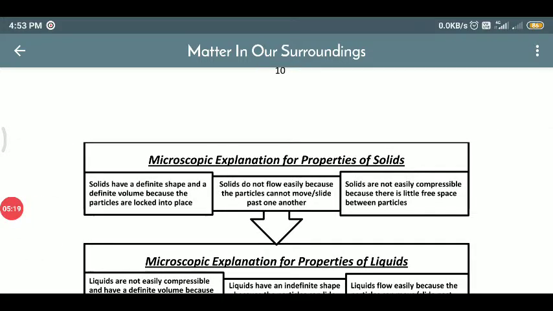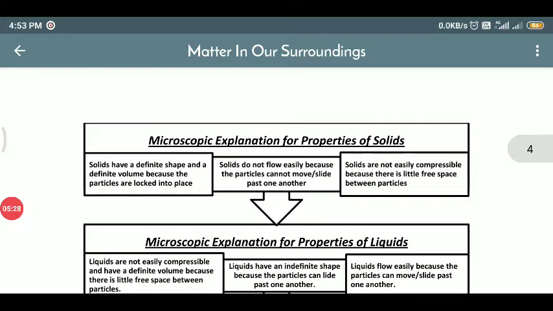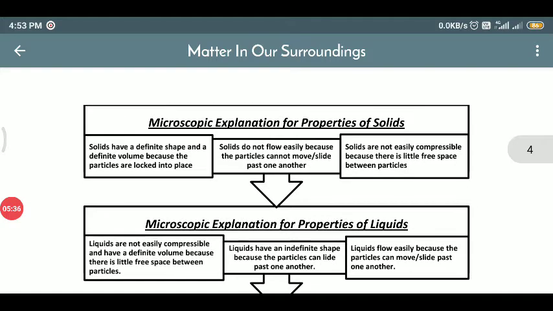We will study the properties of matter at the microscopic level. So firstly, properties of solid at the microscopic level. Solids have a definite shape and a definite volume because particles are locked into place. Solids do not flow easily because the particles cannot move past one another.